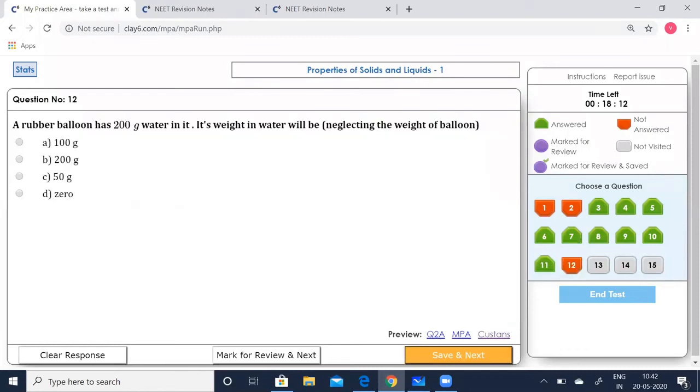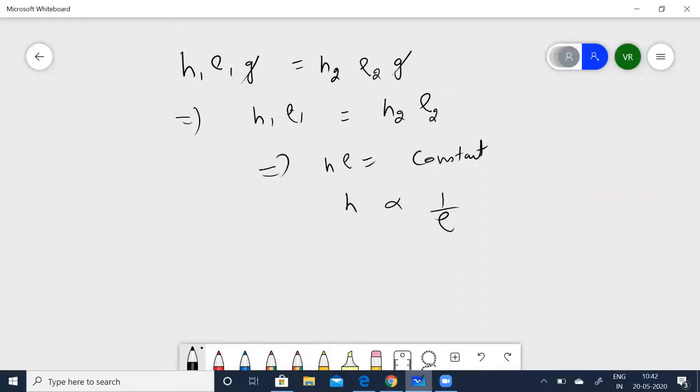A rubber balloon has 200 grams of water in it. Its weight in water will be what? This is an interesting problem.